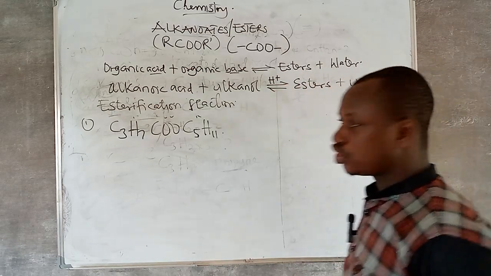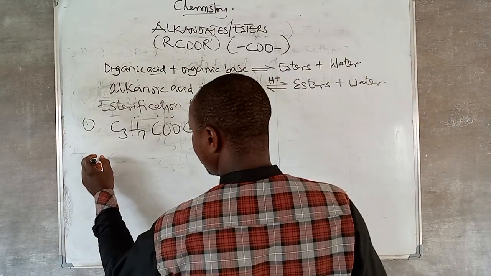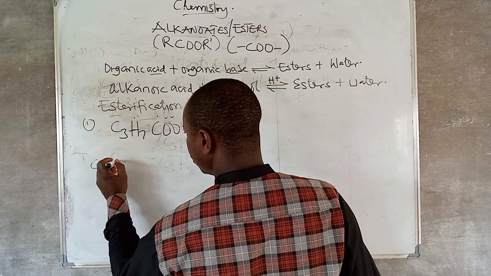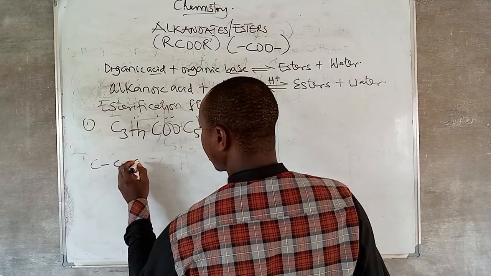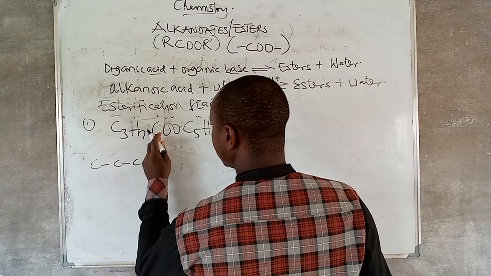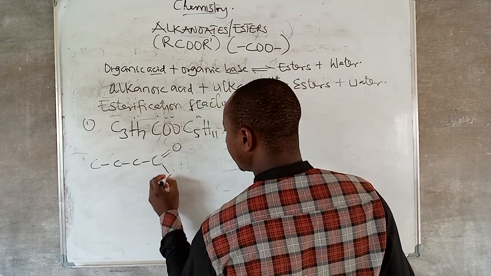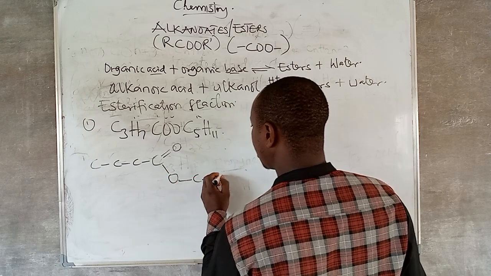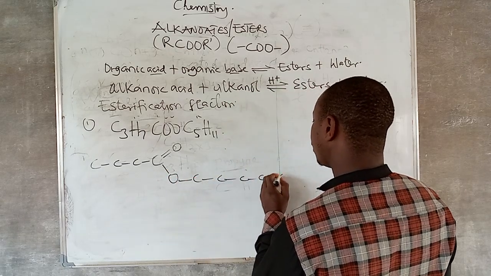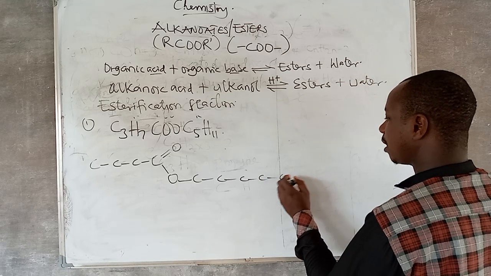But first of all, let me put the structure so that any way you see it, it cannot confuse you. C3, 1, 2, 3. This C now, this OO, 1, 2, 3, 4, 5. You can fill others with hydrogen.